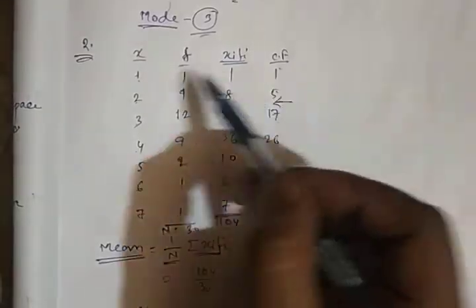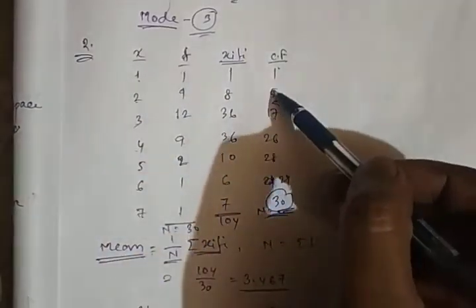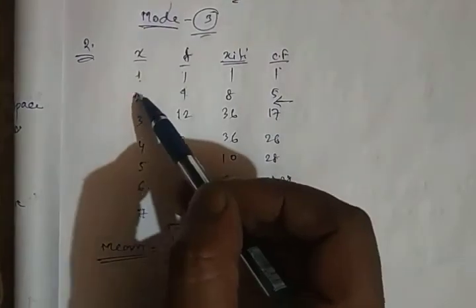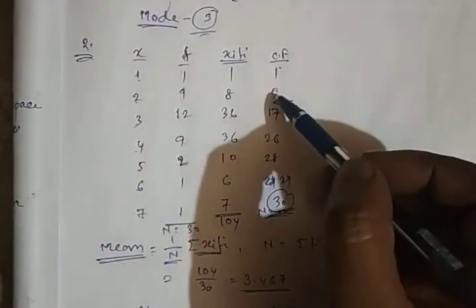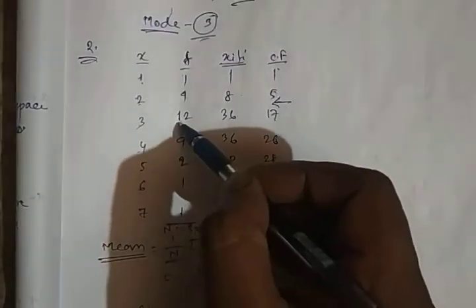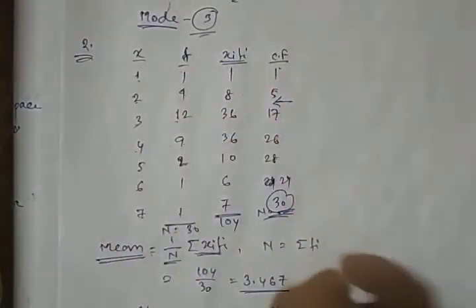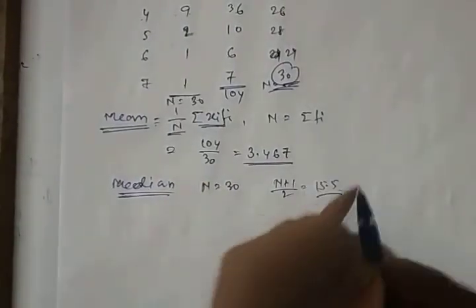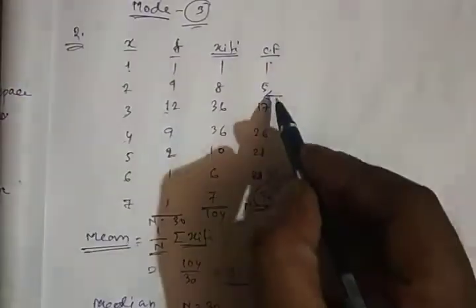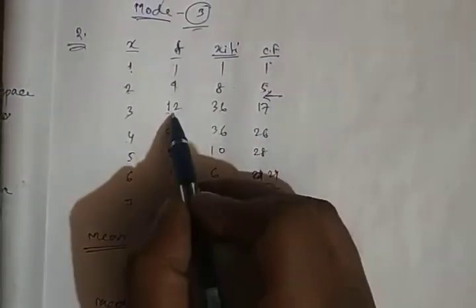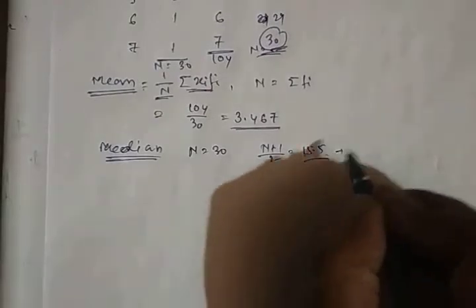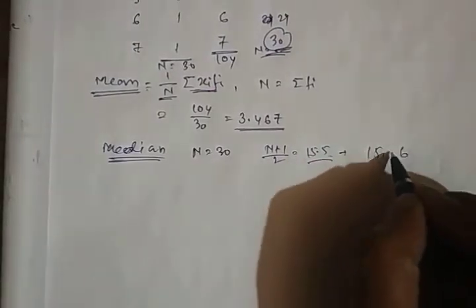Now the first frequency 1 has the value 1, the next 4 frequencies have the value 2, and the next 12 frequencies are where 15.5 lies. So 15.5 lies between 15 and 16.